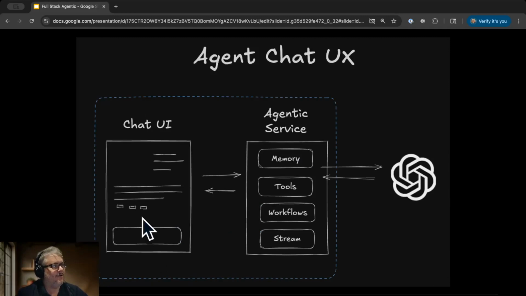And what ChatGPT showed is that if you put something between you and the LLM, if you put this agentic service between you and the LLM that had memory, could remember what you had told it in the past, could access tools, could look up things on websites, could run interesting workflows.